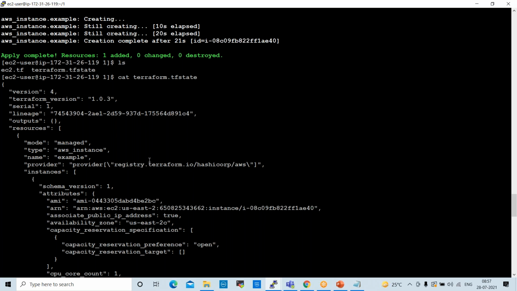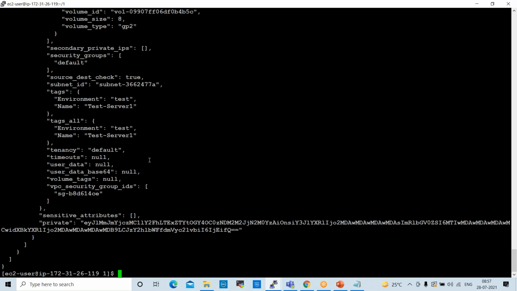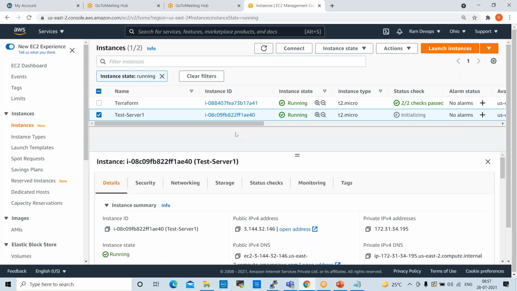Sir, how can we access this instance? Like we didn't select any private key. Yeah. So we need to select all these things: subnet, key also.